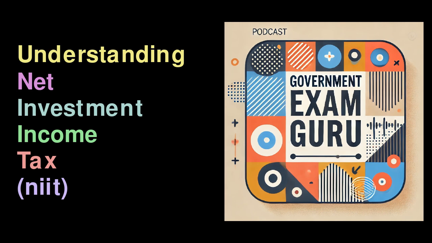Strategies for managing the NII tax. Reducing your NIIT liability is possible through various strategies. Maximize retirement contributions. Contributing to IRAs and 401(k)s can lower your AGI. Charitable contributions. Establishing a charitable trust can mitigate your NII. Tax loss harvesting. Offset gains with losses by carefully timing your investment sales.